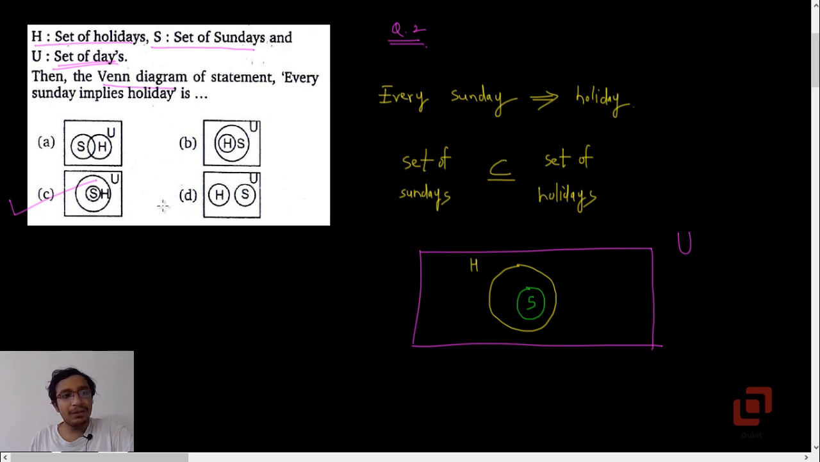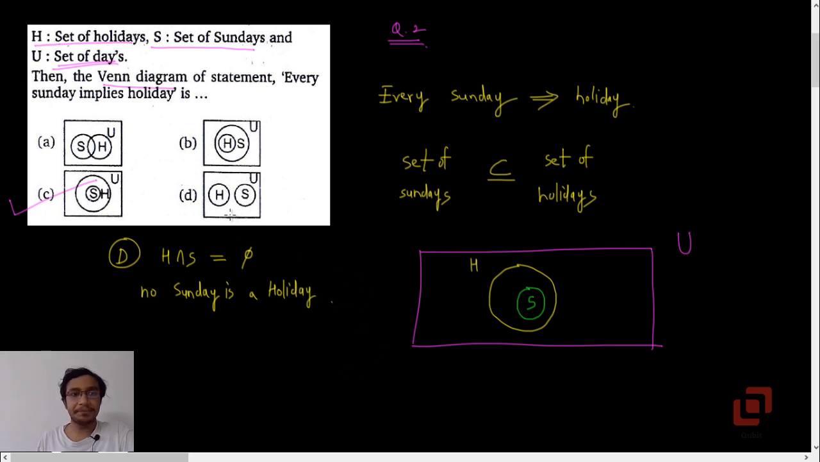Now if we were to interpret the other three options, A, B and D, then how would we go about doing that? Let's start with option D. In option D you can see that the set of holidays and the set of Sundays are disjoint sets, so their intersection is a null set. So you can say that no Sunday is a holiday, or no holiday is a Sunday.